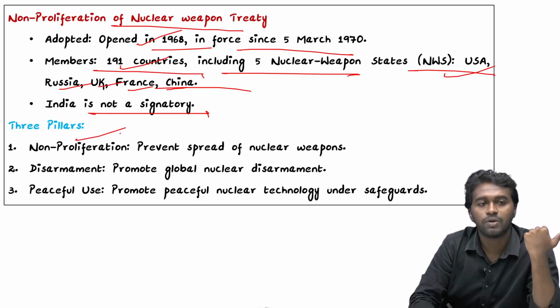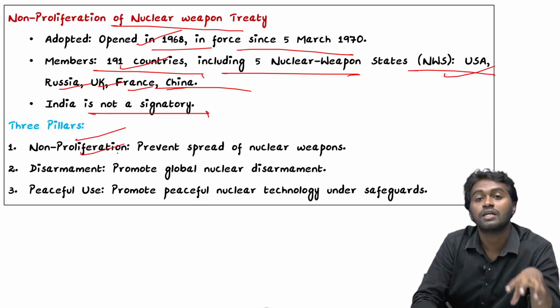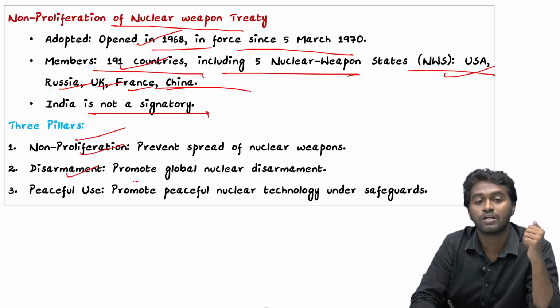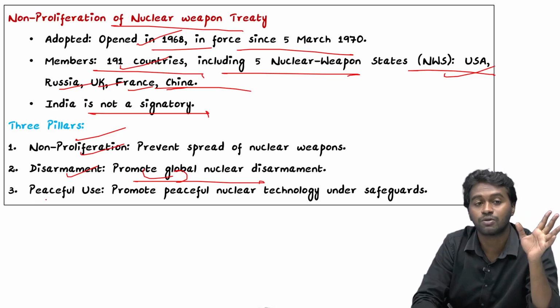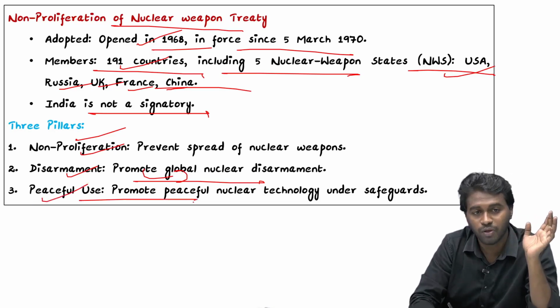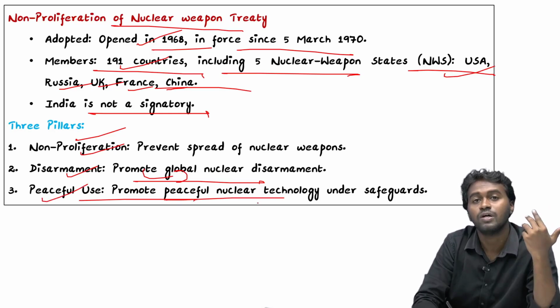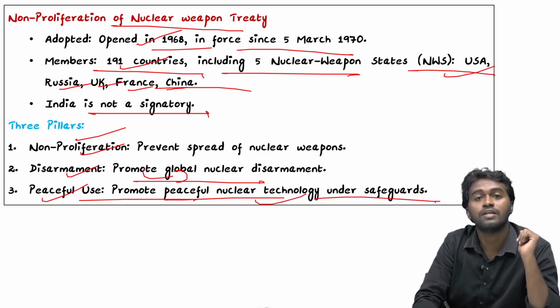And what are the 3 pillars? Non-proliferation, that means containing the spread of the nuclear weapon. Disarmament, that is promoting global nuclear disarmament. And this is still a matter of conflict since the 1960s. That means who will disarm first? That is a major question. And the third is the peaceful use, that is promoting the peaceful nuclear technology for the betterment of the society, and that too under the international safeguards.